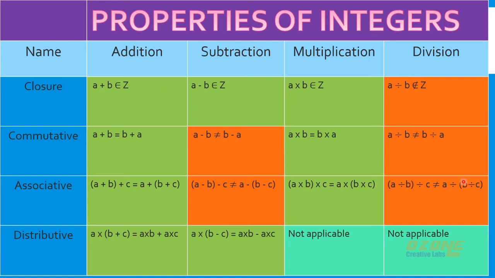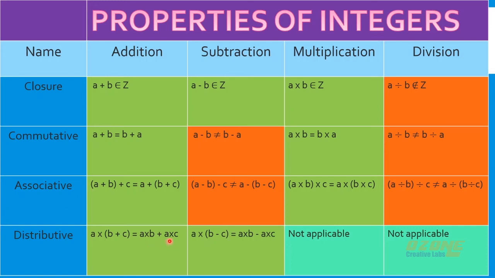Next is distributive property. Distributive property we have for only addition and subtraction. For multiplication and division it is not applicable, and we say it as distributive property of multiplication over addition, because both addition and multiplication are coming inside that. So the property is like this: a into (b plus c) will be equal to a into b plus a into c.